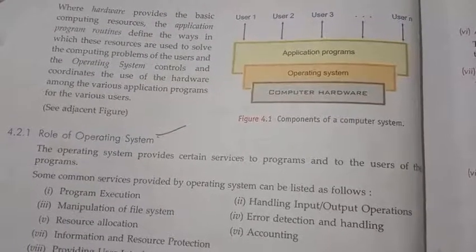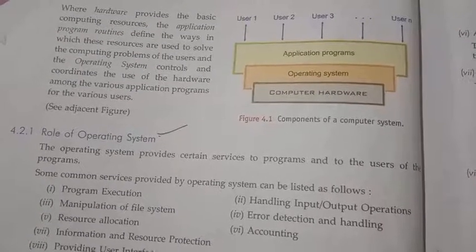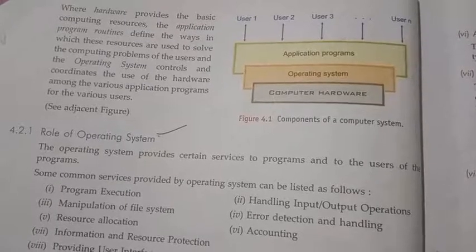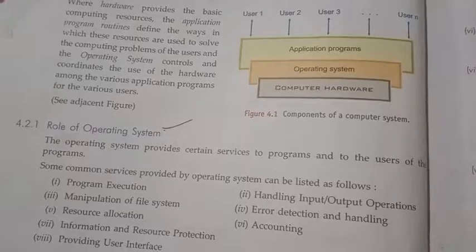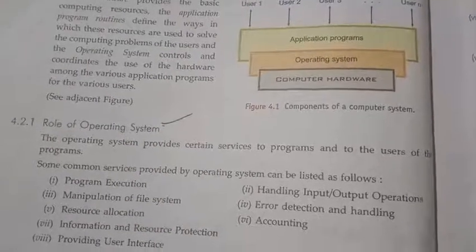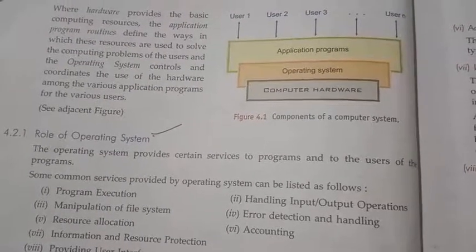The hardware provides the basic computing resources, and the application programs define the way in which the resources are used to solve a computing problem. The operating system controls and coordinates the use of hardware among the various application programs. This is the main explanation. Application programs are needed in order to do some operation.